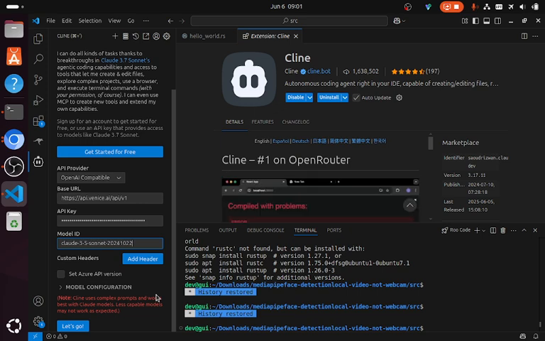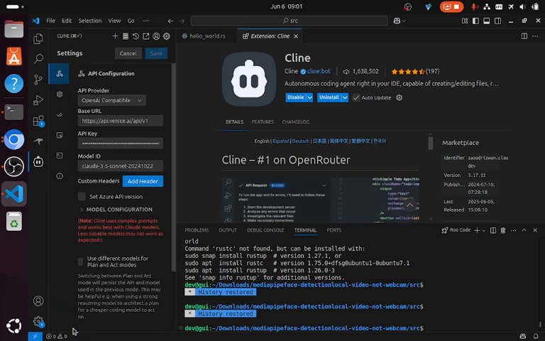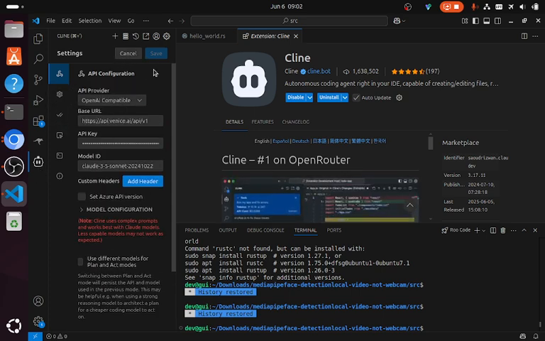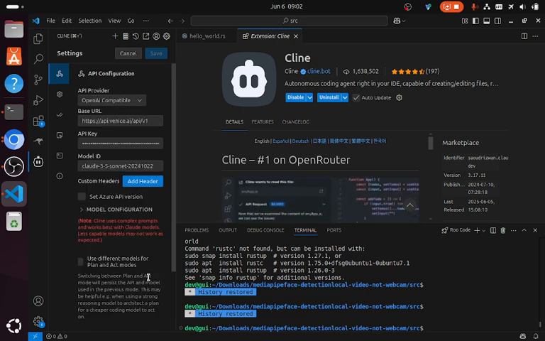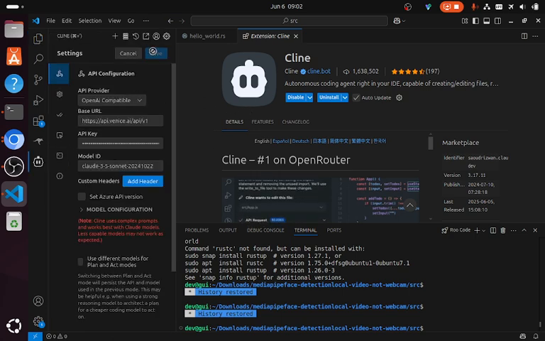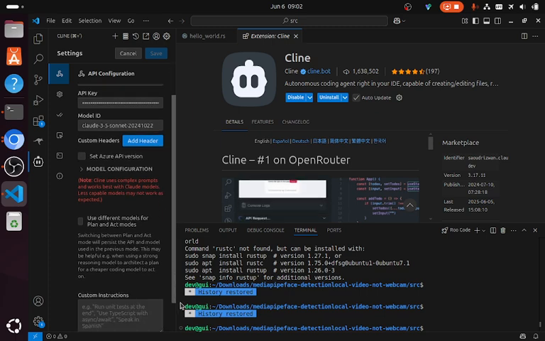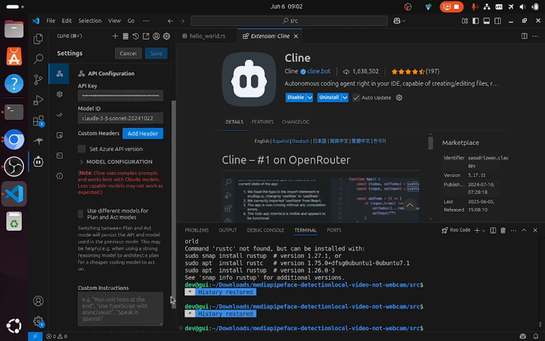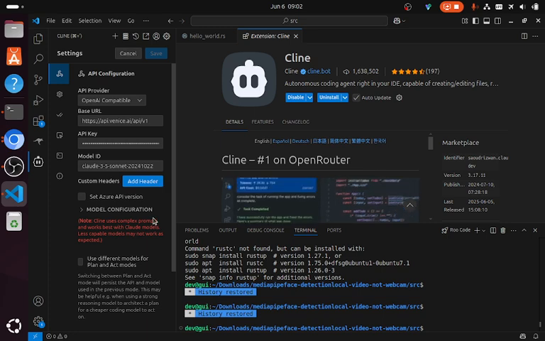So let's go. Will it work? All right. What happened there? Didn't seem to do anything. Doesn't matter. Let's see. Okay, save. Just kind of stuck on this custom headers.